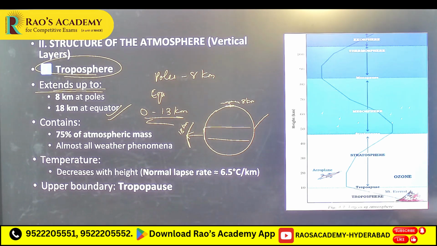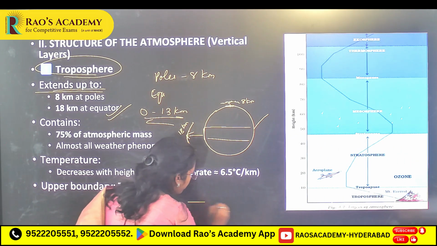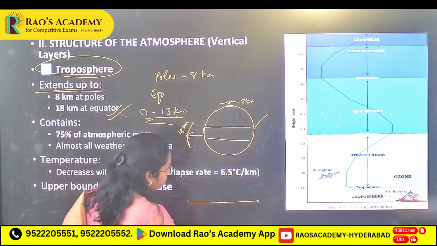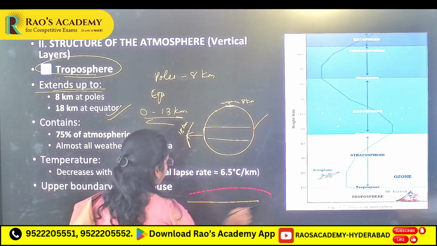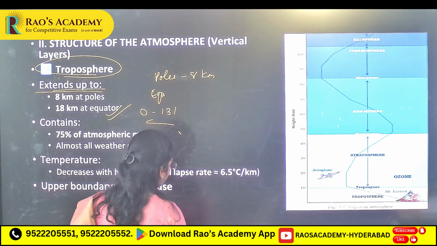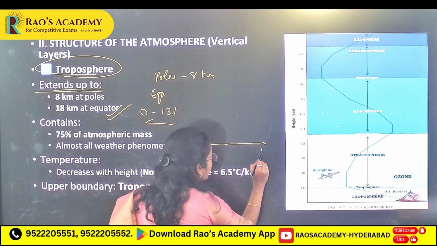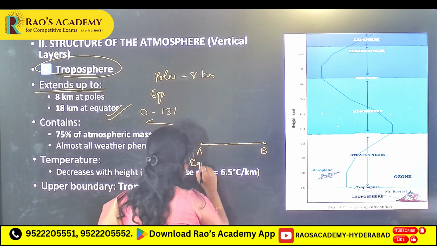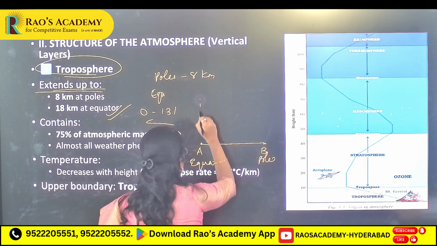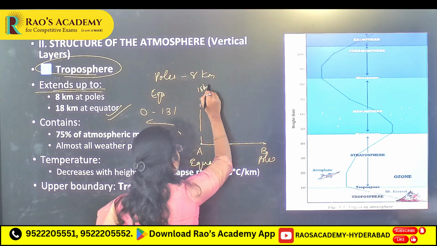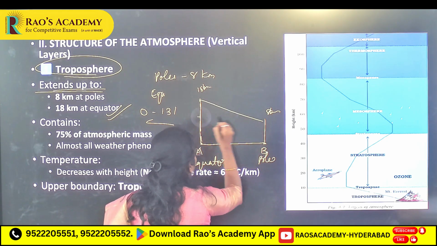For example, this is place A, this is place B, this is at the equator, this is at the poles. 18 kilometers here, 8 kilometers there. Why is there this much difference?